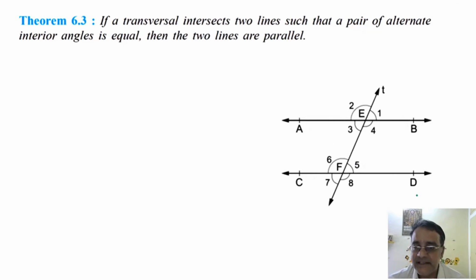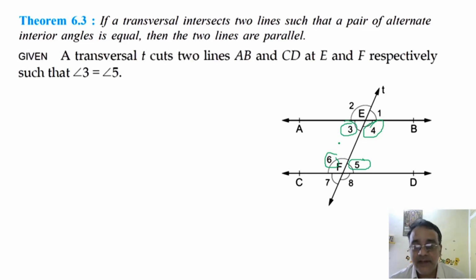So we'll start with the given. Suppose AB and CD are two lines. Now we should not mention that AB is parallel to CD. AB and CD are two lines. Okay, so what is given: AB and CD are two lines intersected by transversal T such that it intersects AB at point E and CD at point F. And what is given is that angle 3 is equals to angle 5, angle 4 is equals to angle 6. Alternate interior angles are equal. It is given. Okay, so we'll take only one pair, that is angle 3 is equals to angle 5.